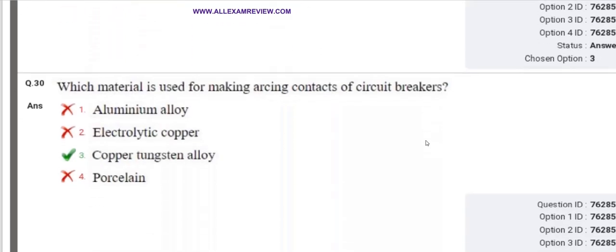Which material is used for making arcing contacts of circuit breaker? So copper tungsten alloy is used.